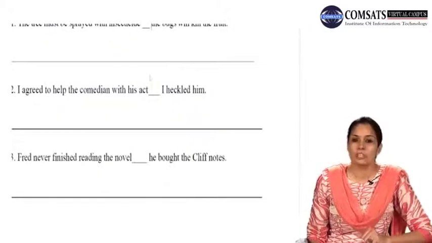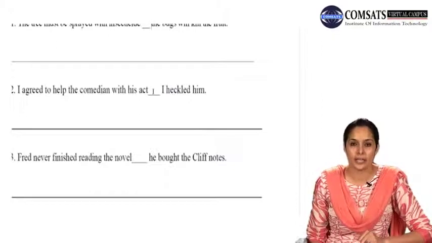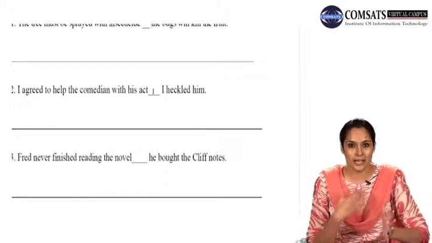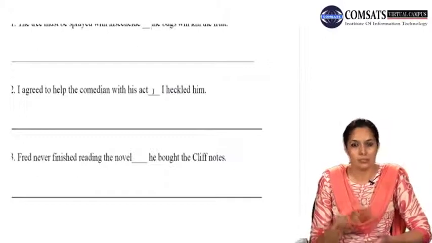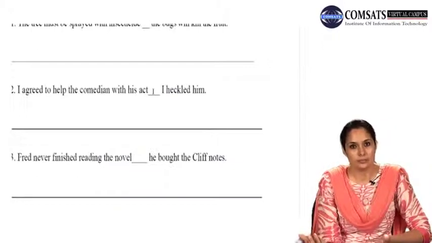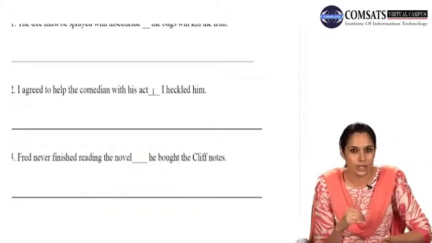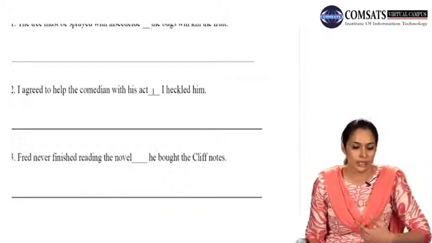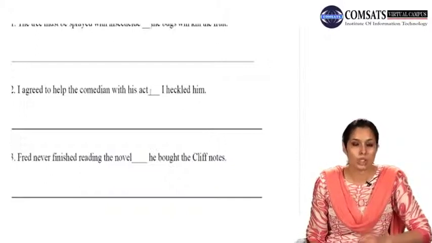I agreed to help the comedian with his act, dash, I heckled him. Now I agreed to help the comedian with his act, but when I did it, what happened was that I heckled him. Heckled means I made him nervous, or I irritated him, or something like that. So this is going to be consequently.